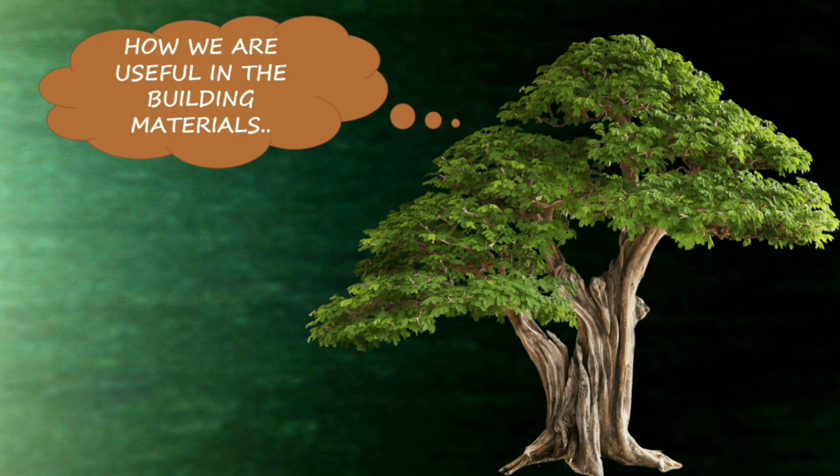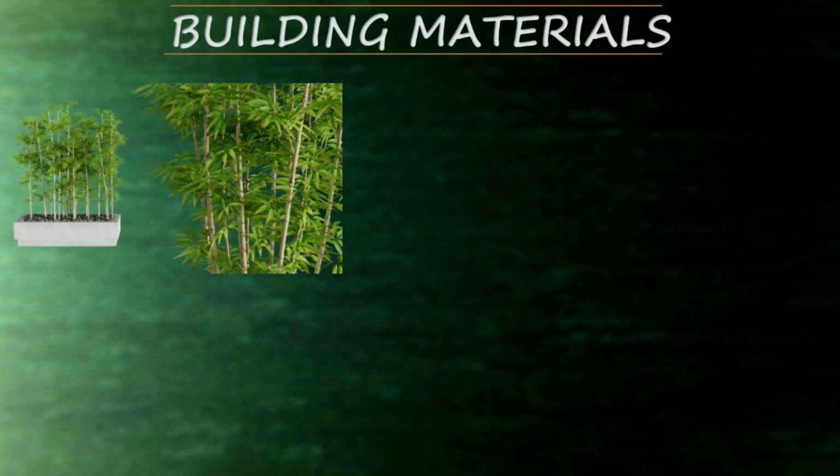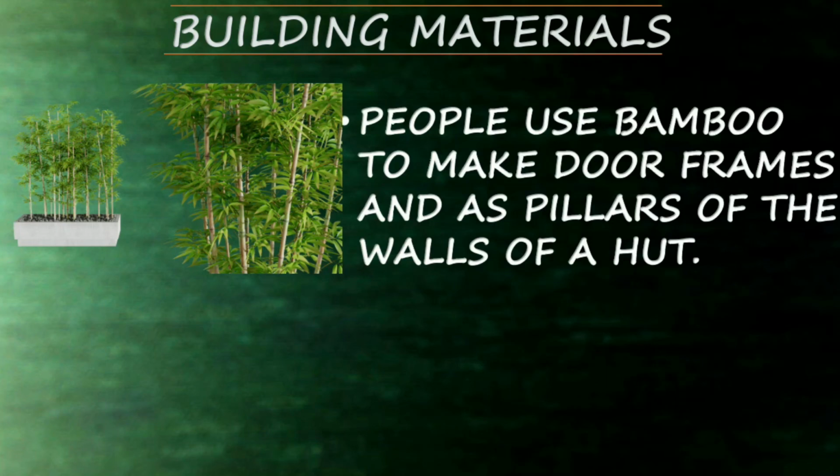How are we useful in building materials? Plants like bamboos, palm trees and leaves are used as building materials. People use bamboo to make door frames and as pillars for the walls of a hut. What is a hut? Yes, a hut is one type of house. It is made up of bamboo stakes and the leaves of coconut trees and palm tree leaves.